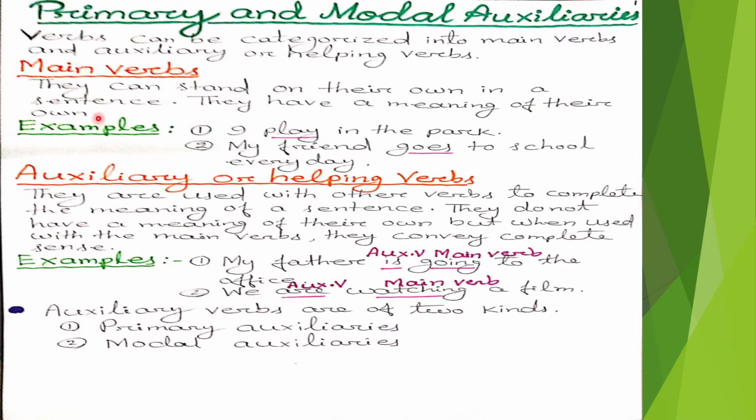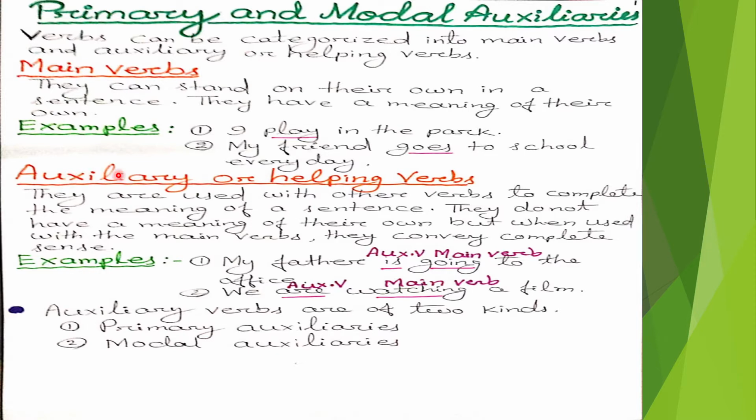Here are some examples. Number 1. I play in the park. Play is the main verb. Number 2. My friend goes to school every day. Goes is the main verb.